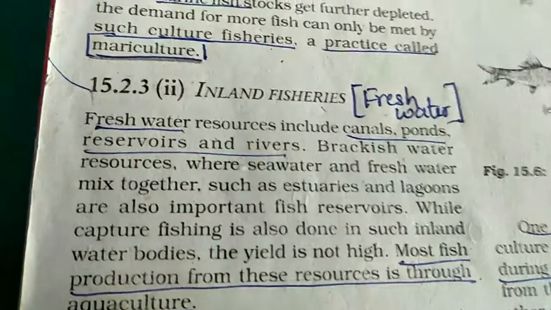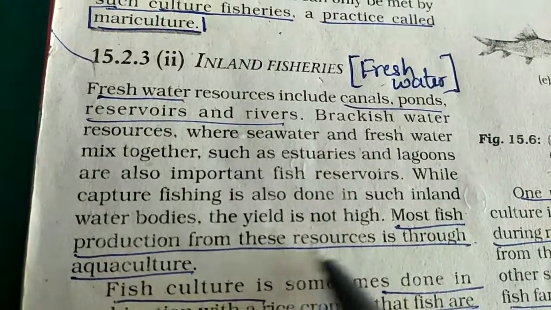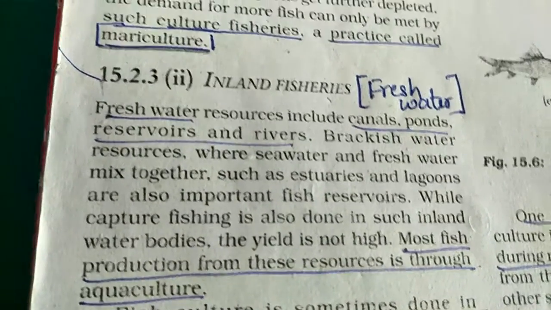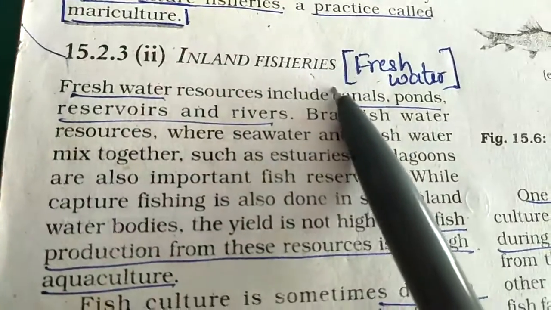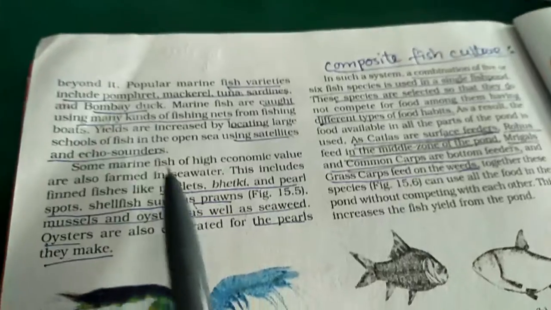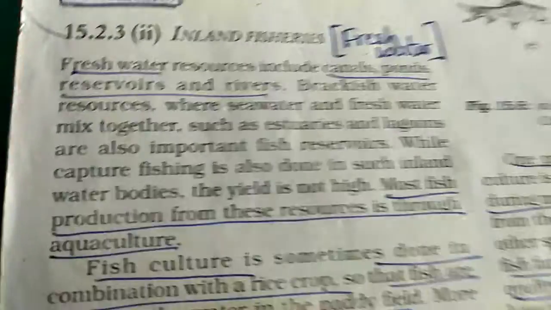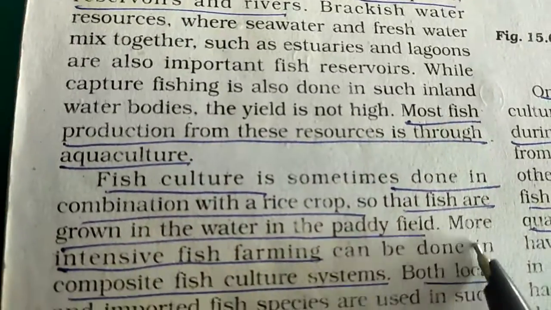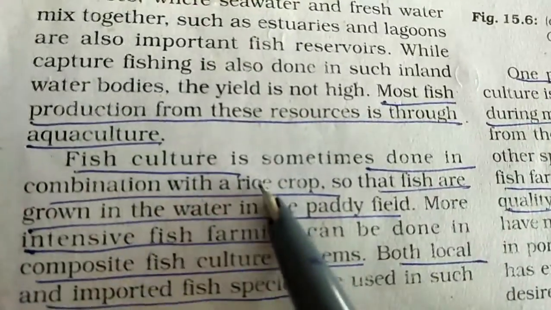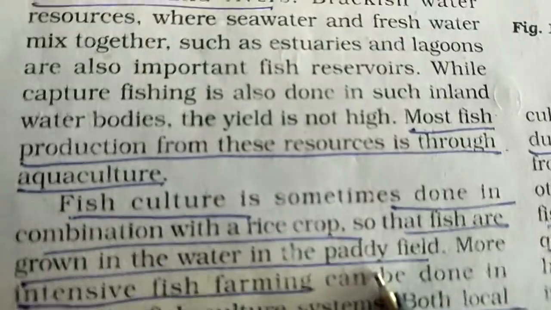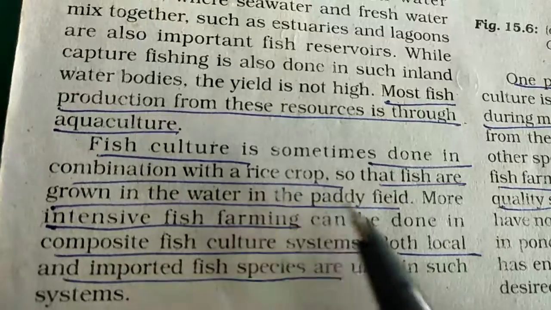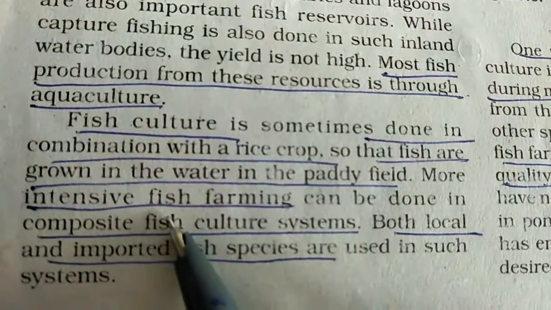Now most of the production of the fish from these resources is known as aquaculture. The culturing of fish in inland fisheries is known as aquaculture. Like for marine it was mariculture, this is aquaculture. Now that is done in two ways. The first way is you can cultivate the fish along a paddy field, where the rice crop is grown. Along that rice crop, because the water is there in plenty, there also you can culture this fish.